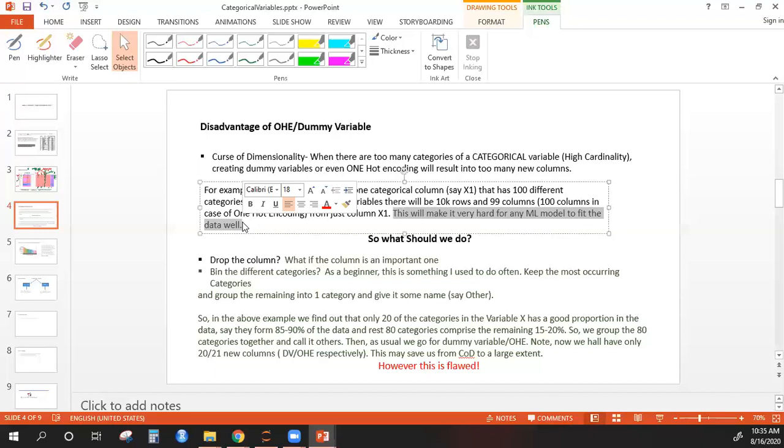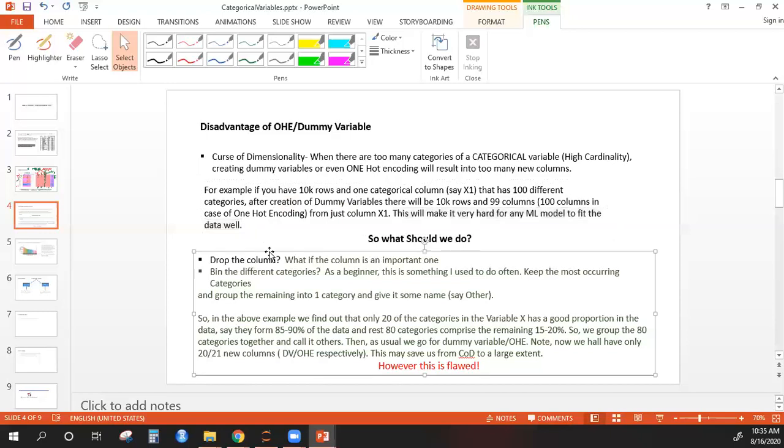That is why we always try to reduce the number of columns that we have. So you have the concept of p values for parametric models. Then sometimes when we try to run random forest or xgb model, we go for feature importance, right? We try to find out which of these features are important, and we try to build new models with only those important features. We try to remove the unwanted features. This is to have fewer dimensions in your data, to keep the dimensions to a small number.